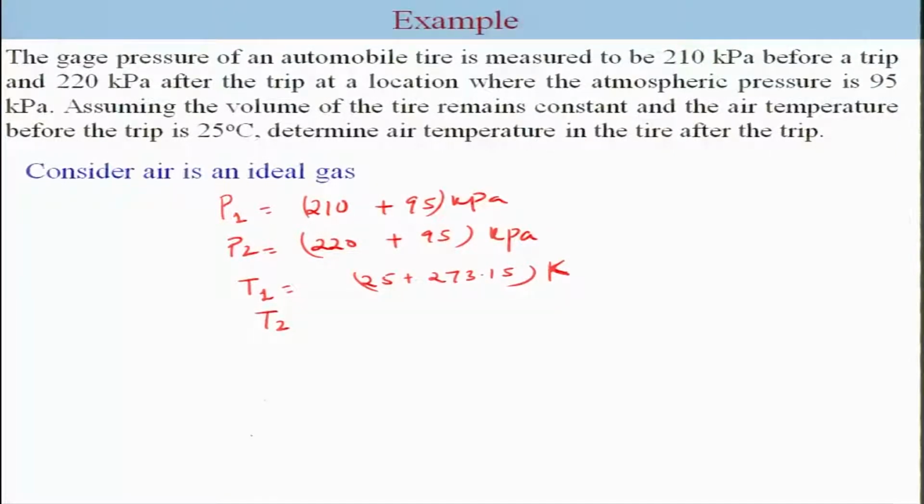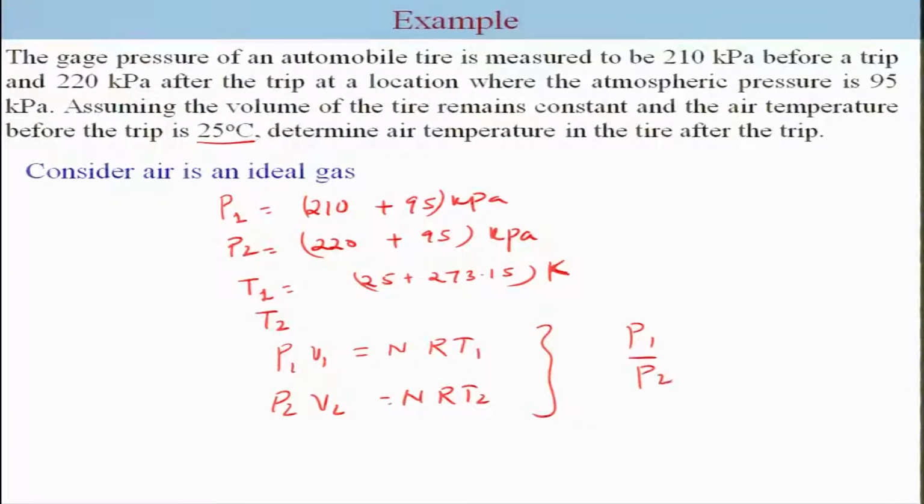This temperature of 25 degrees Celsius is way above the critical point, so the air can be considered an ideal gas. Considering it an ideal gas, we can simply use P1 V1 equals nRT1 and P2 V2 equals nRT2. Since the volume is constant, P1 by P2 is equal to T1 by T2, and you can find T2 from this simple relation.